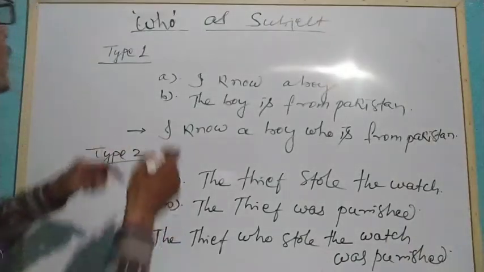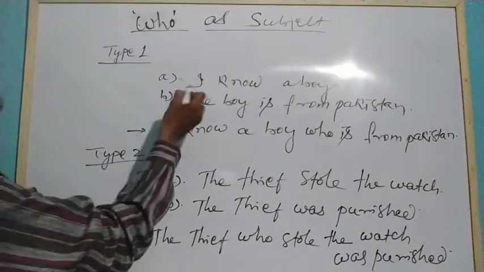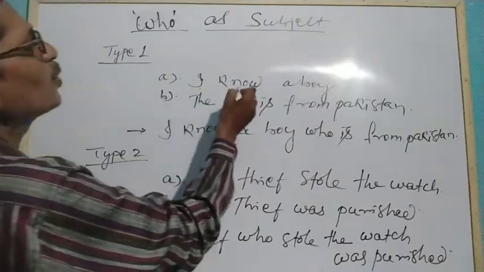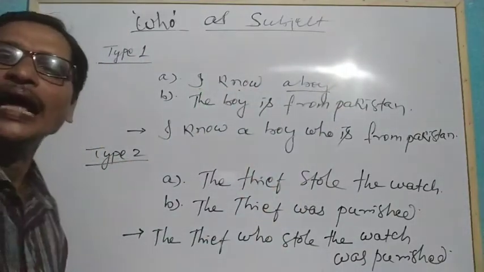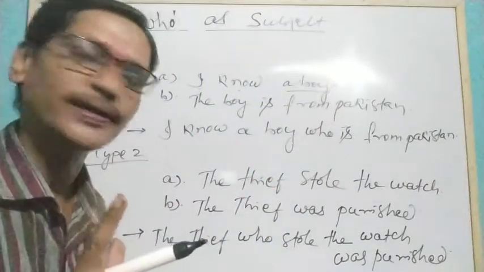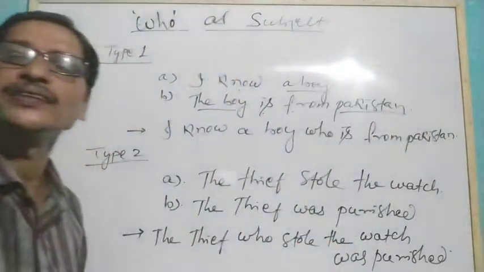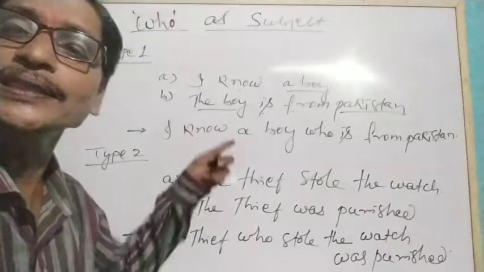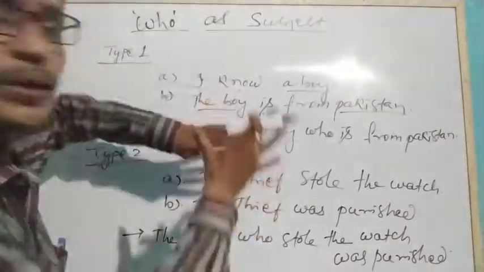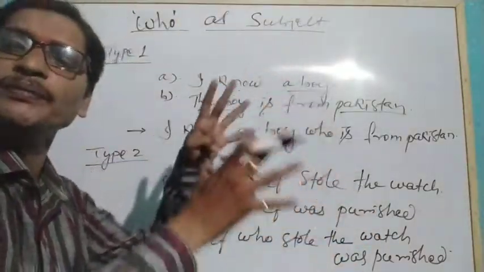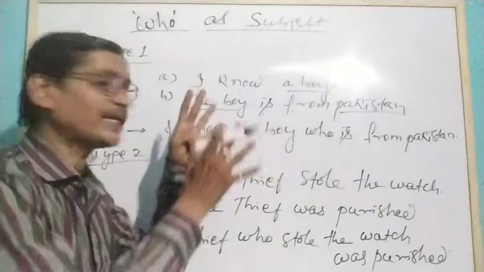Now you see, in type 1, we have written two sentences. I know a boy. The boy is from Pakistan. Who is from Pakistan? The boy is from Pakistan. So now we will create a relation between the two sentences.